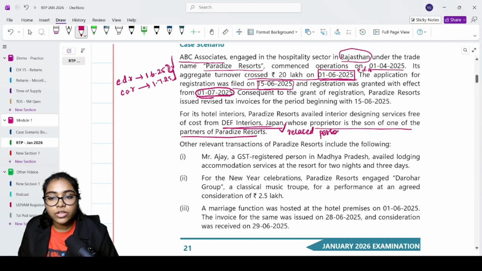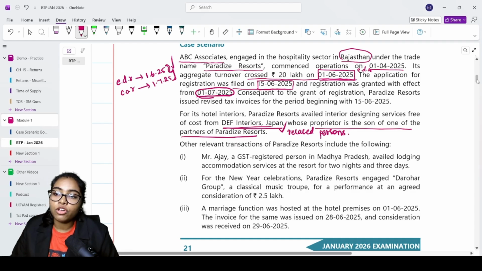Okay, so when you are receiving any kind of service free of cost for the purpose of business, for the purpose of business, because Paradise Resorts availed interior designing service. Okay, but there is no consideration. Is it considered as supply? Yes, it is considered as supply.